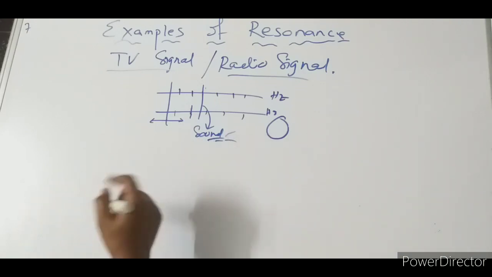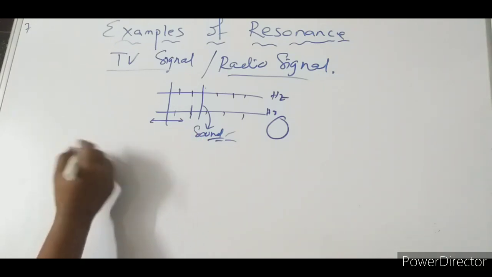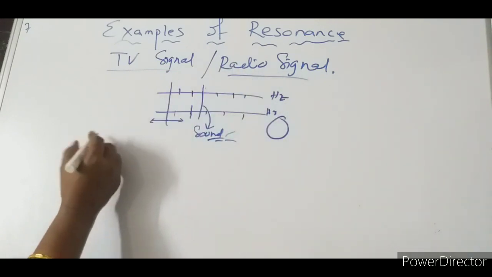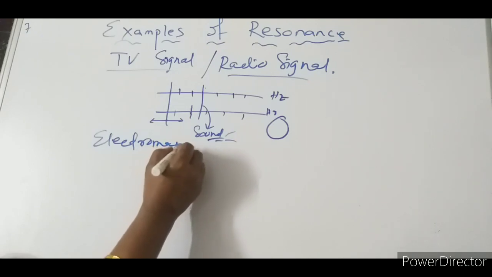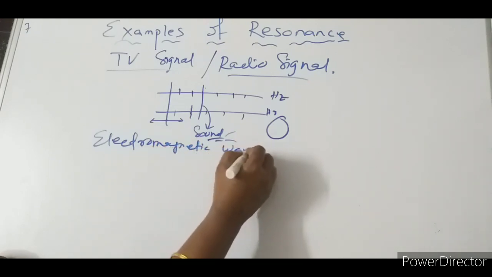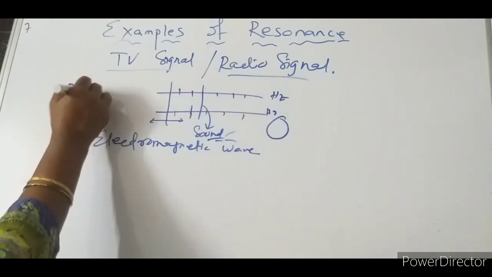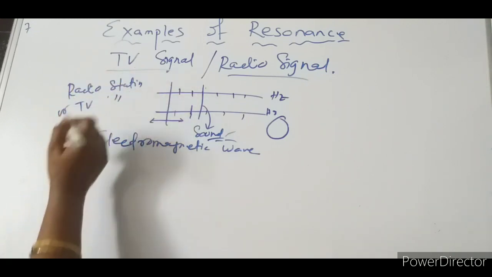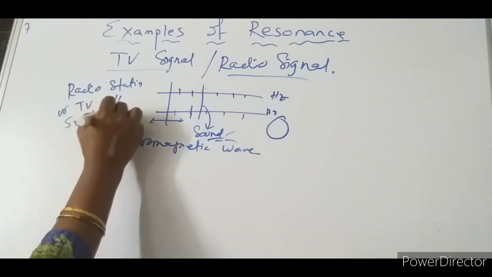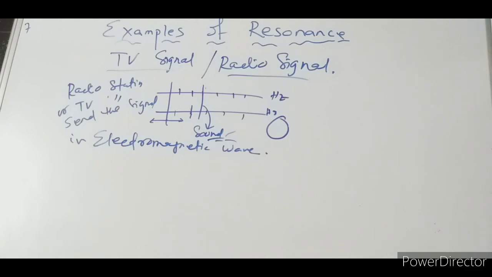These TV signals or radio signals are electromagnetic waves. The radio station or TV station sends the signal as an electromagnetic wave.